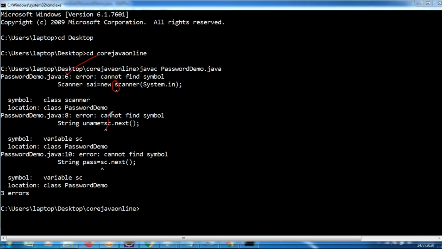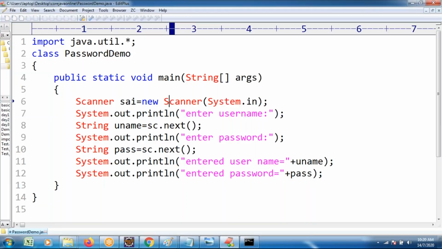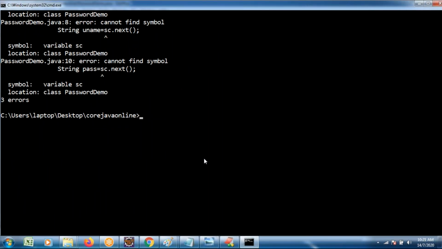One more error is also there. What's the error? sc not declared. What did I declare? I declared as Sai, but used sc. So here I took it as Sai. Wherever you use it, use the Sai reference. Observe, error rectification is not complex in command prompt based also. Compiling. Generated its dot class file. Running this file.